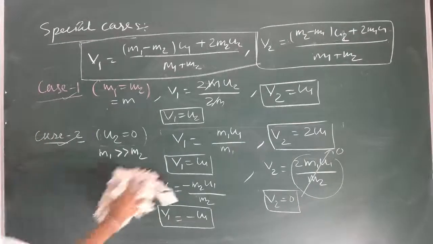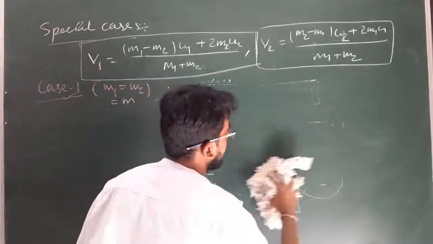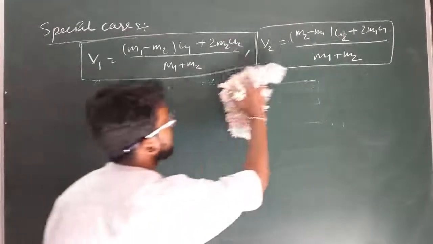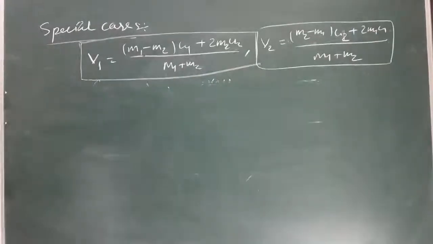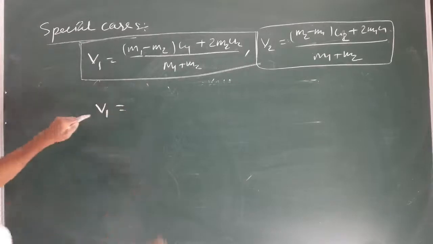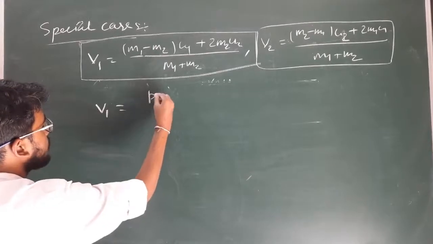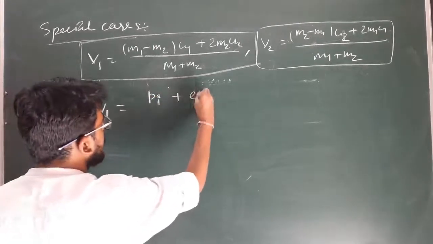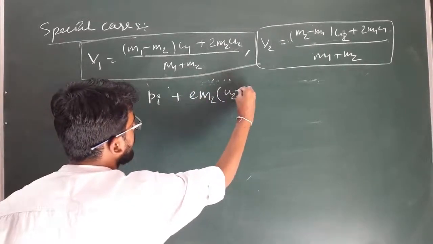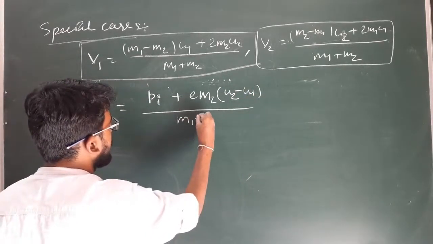So in general, the velocity of separation for any type of collision can be given as a simple formula. You have to remember that formula, which you can apply to calculate the velocity of separation for any kind of collision. That is, I can write here v1, the velocity of separation of body 1, can be written as P initial of the system plus coefficient of restitution into mass of the second body, (u2 minus u1), whole divided by m1 plus m2.